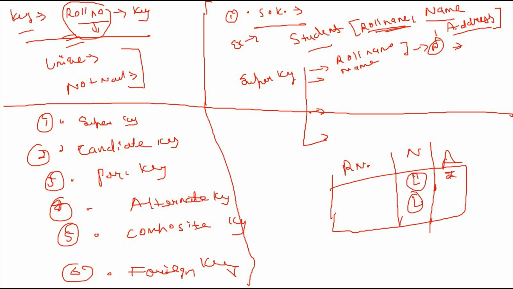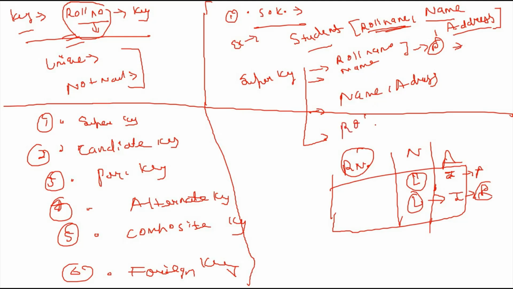For example, I live in the Indore airport area, and the second person lives in the Indore Palasia area. So we can take a combination like name and address.